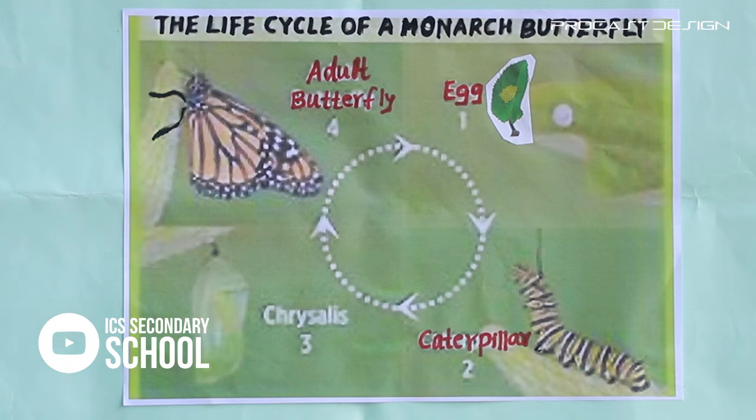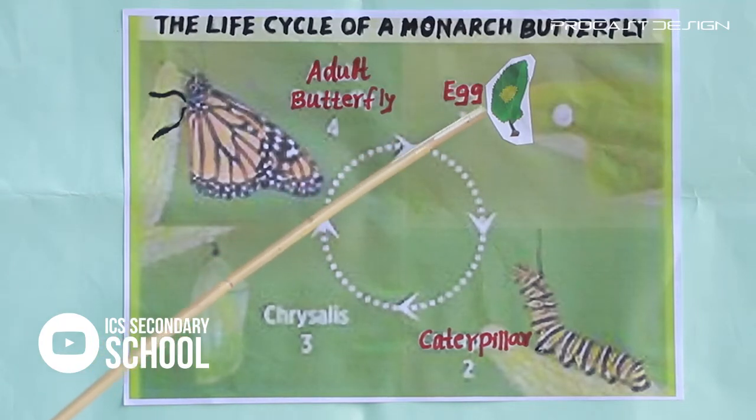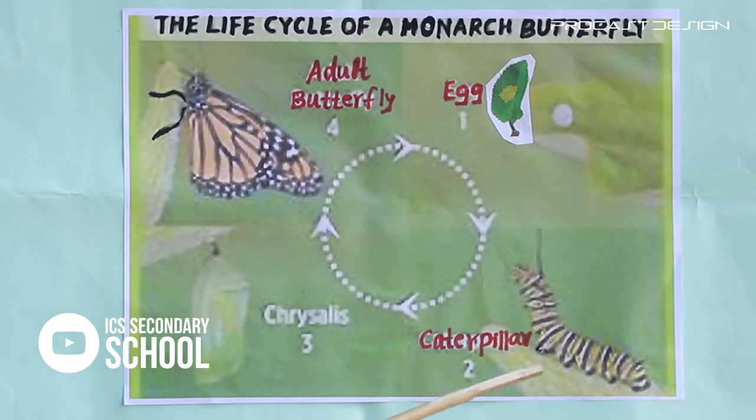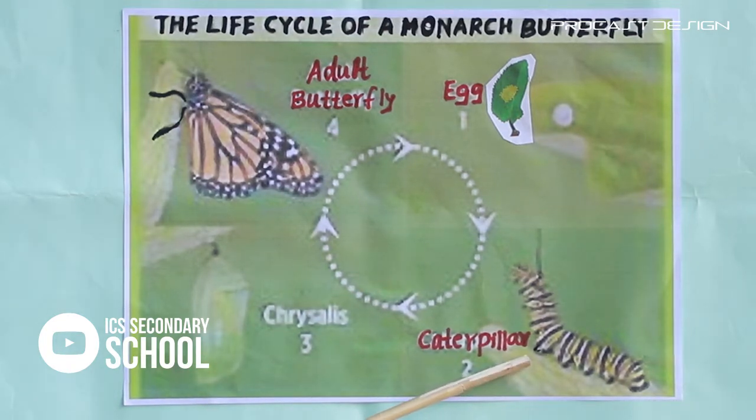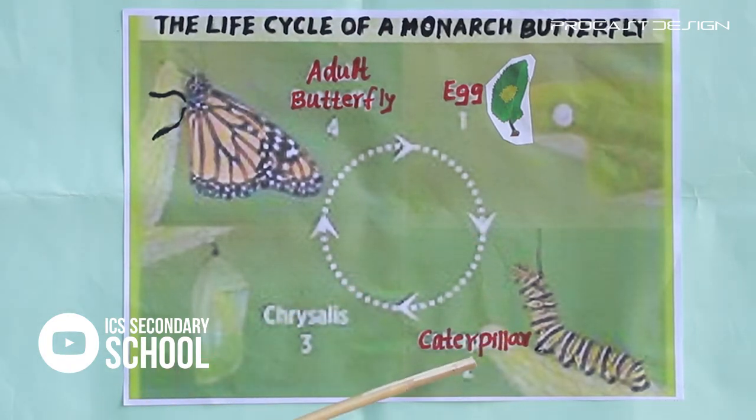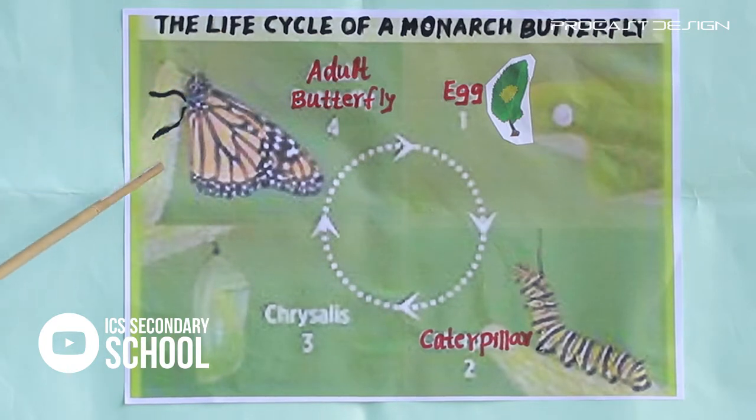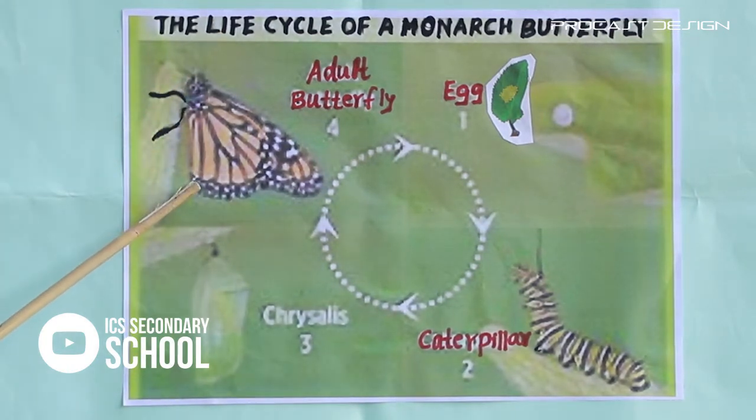That is, listen here, egg. The first stage, egg. And the next one, the larva or caterpillar. And next, pupa. And the last one, the adult butterfly.